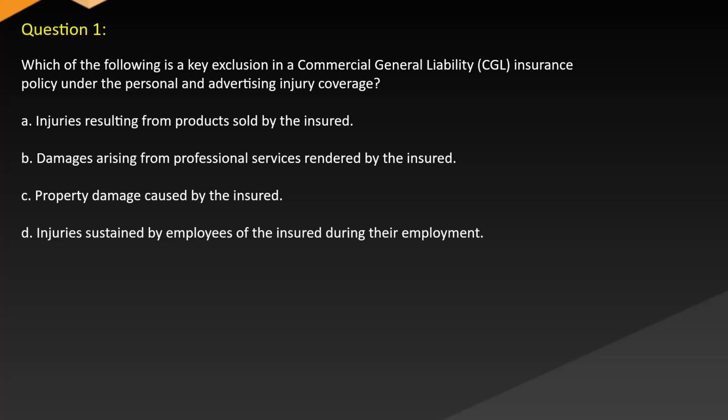Question 1. Which of the following is a key exclusion in a commercial general liability (CGL) insurance policy under the personal and advertising injury coverage? A. Injuries resulting from products sold by the insured. B. Damages arising from professional services rendered by the insured. C. Property damage caused by the insured. D. Injuries sustained by employees of the insured during their employment.